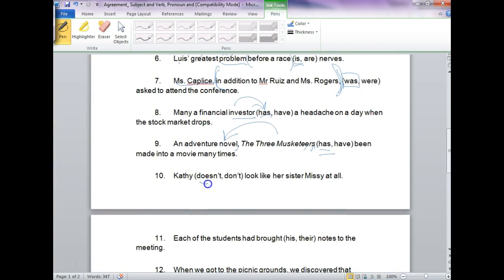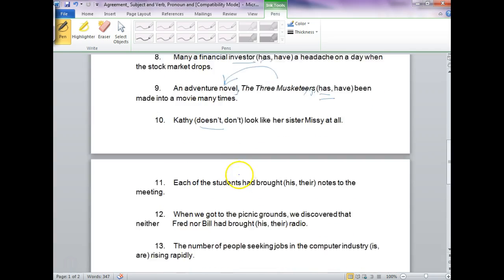Kathy doesn't look like her sister Missy at all. I don't think we need to go over that one anymore.